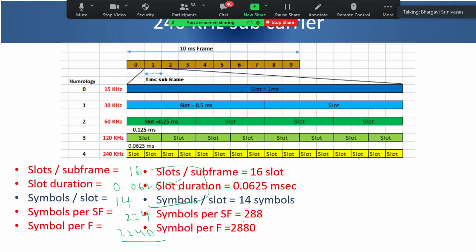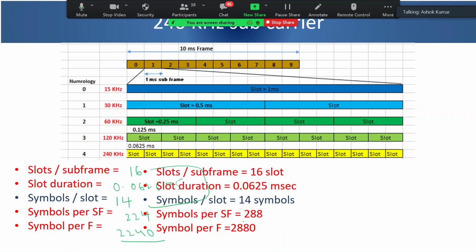For mixed numerology, at what level is this different? Like, each subframe can have different numerology, or is it each level that can have? So basically, if you go further in the slide, what we are saying is that within a slot it is also possible to have two different numerologies.